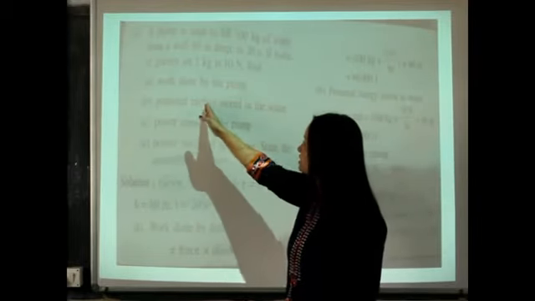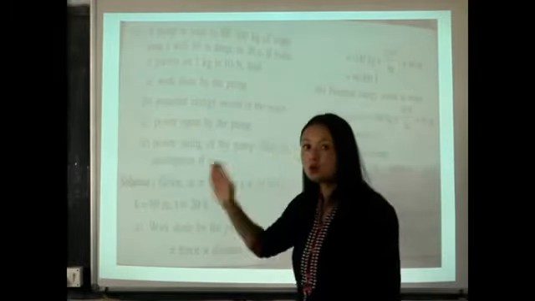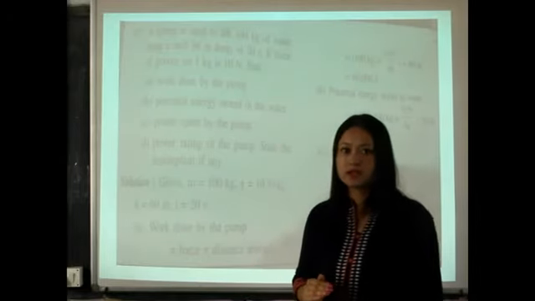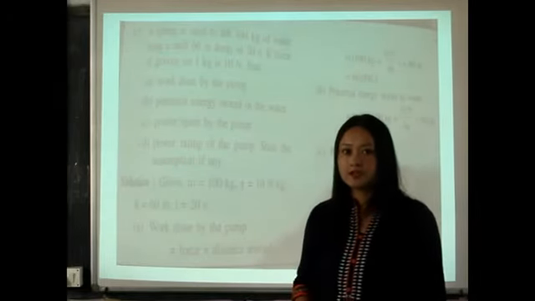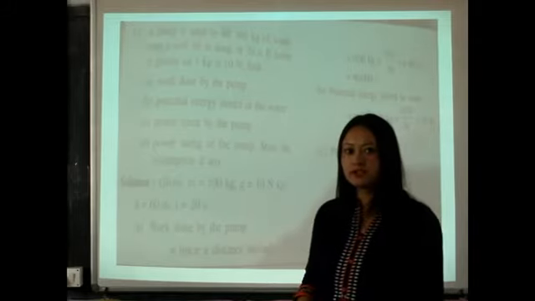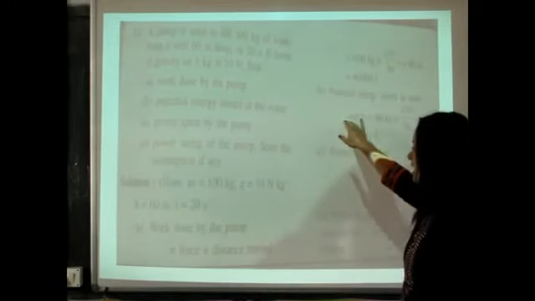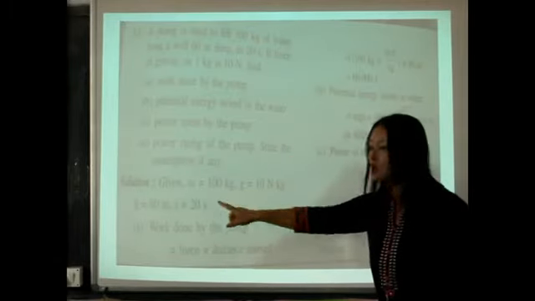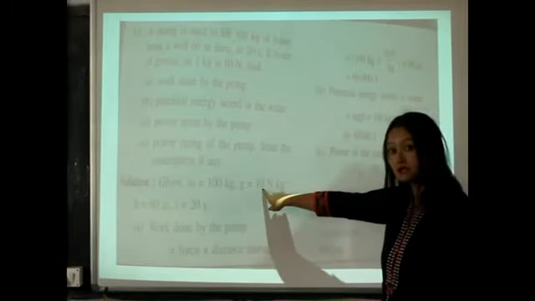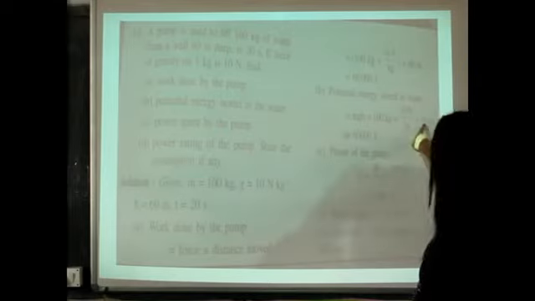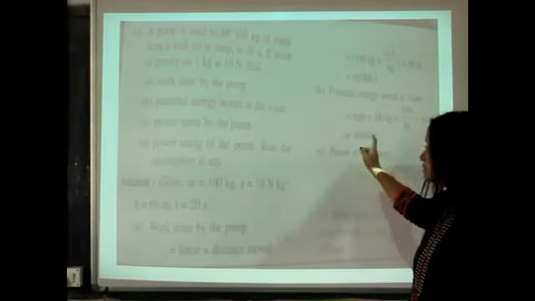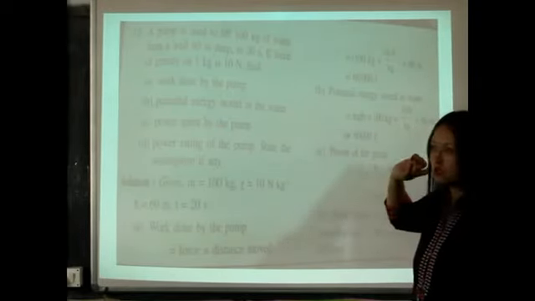How much is the potential energy stored in the water? The second part of the question asks you to find the potential energy. What's the formula for potential energy? mgh. So what is your m? M is your mass, 100 kg. What is your g? 10 Newton. And what is your h? Again 60. So you get the same value, 60,000 joule.